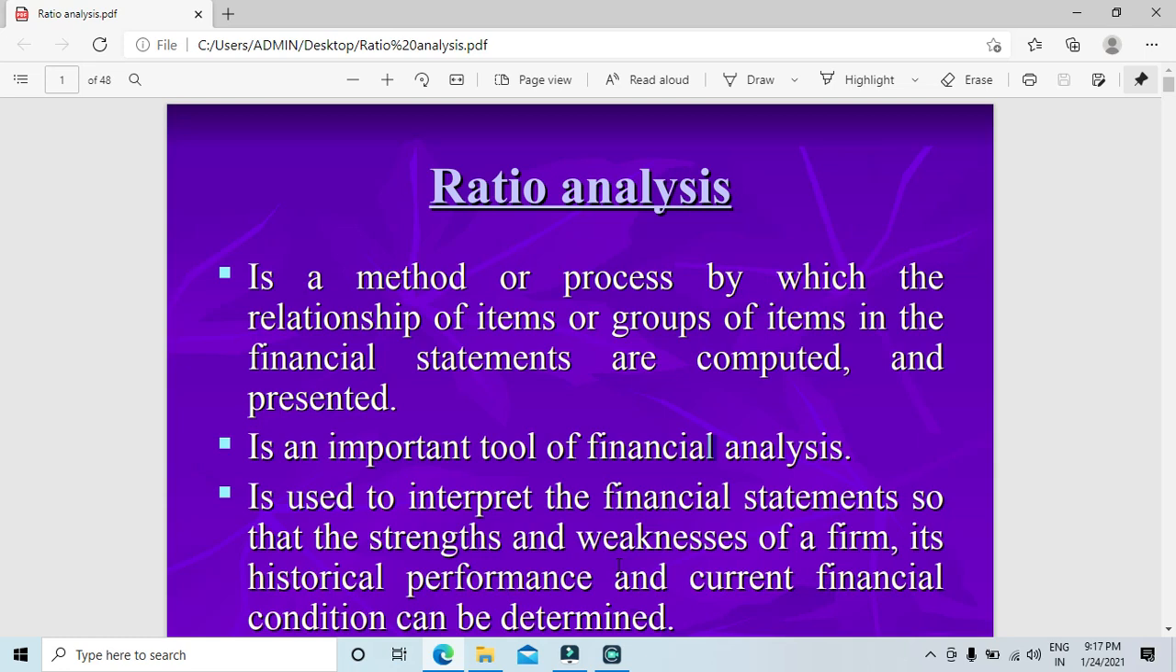So its historical performance and current financial condition can also be determined as such. Historical performance, as I said, is the previous performance. It could be 5 years or 10 years. And the current financial condition means the current position in the market, which can also be determined through ratio analysis.